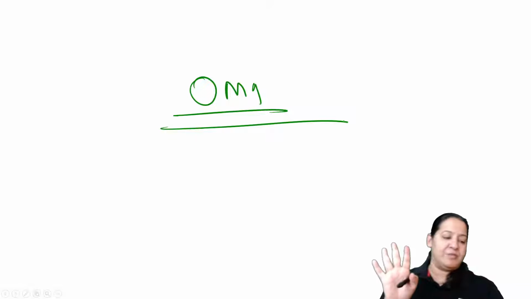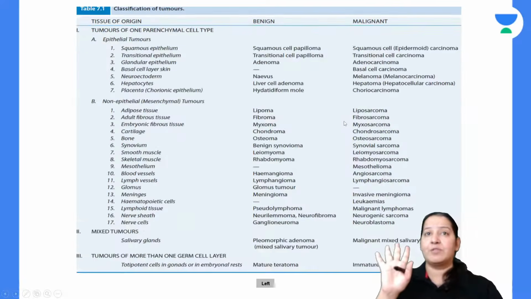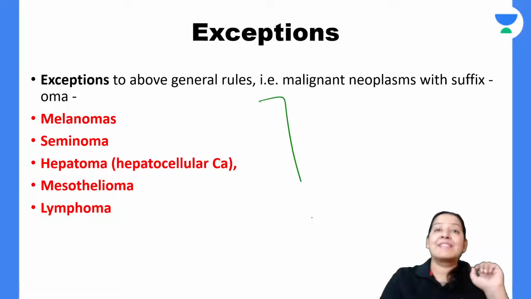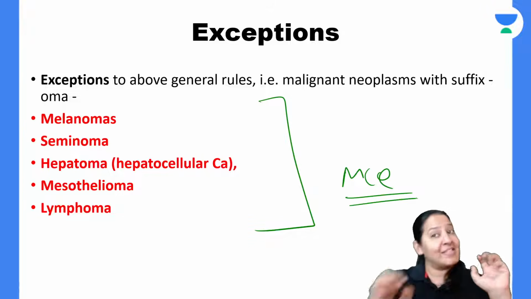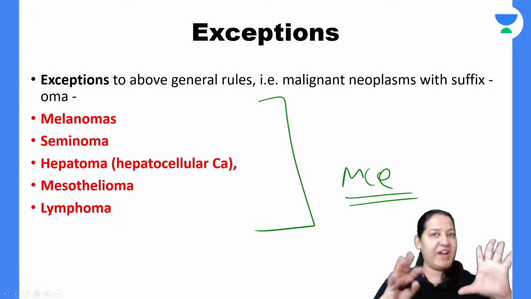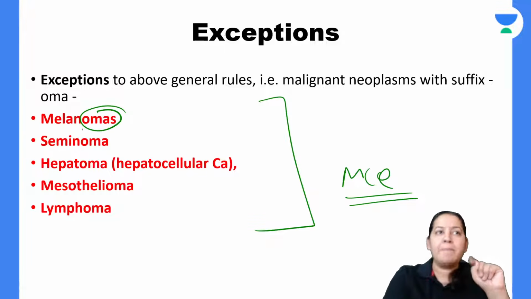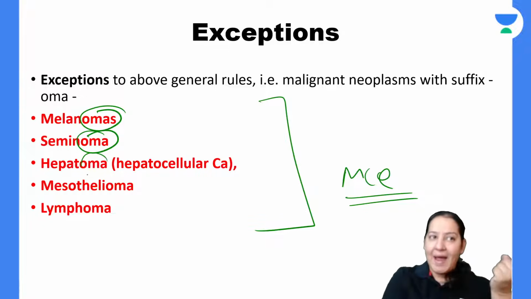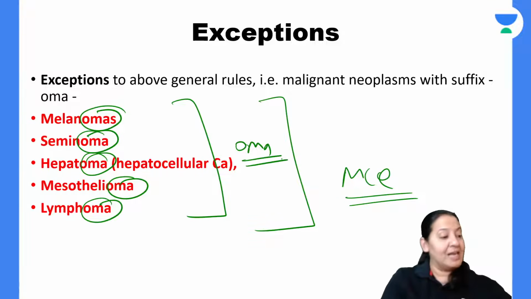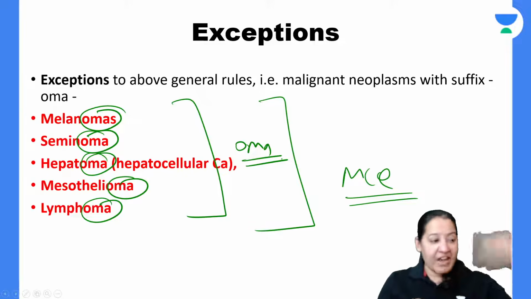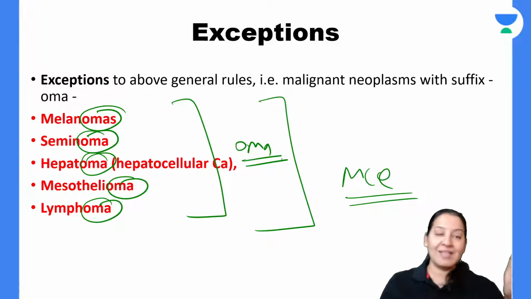There are 5 exceptions to this rule. So what are the exceptions? Examiner loves exceptions. Your MCQs come on exceptions. So there are 5 exceptions. See, melanoma, seminoma, hepatoma, mesothelioma, and lymphoma. They also have oma in the suffix.